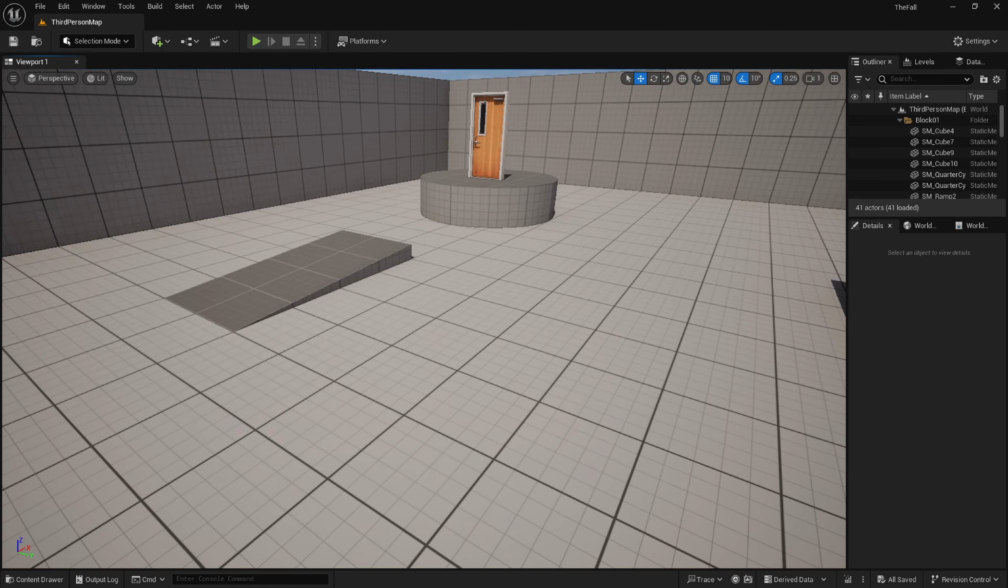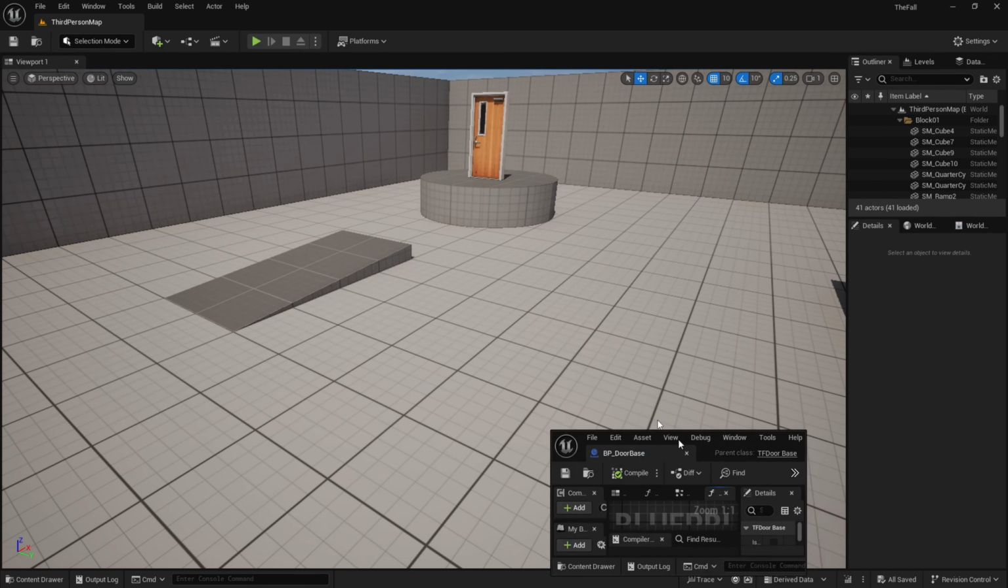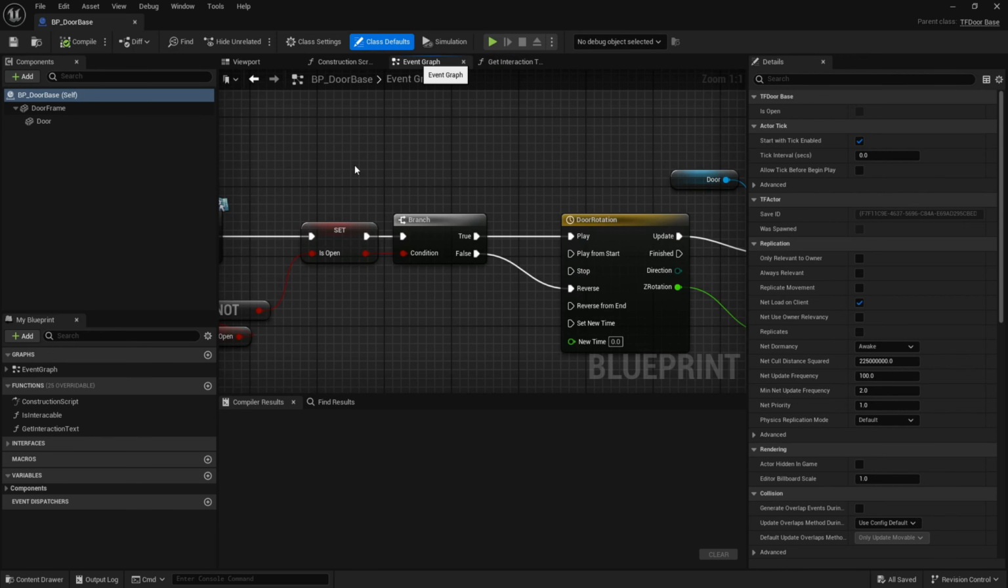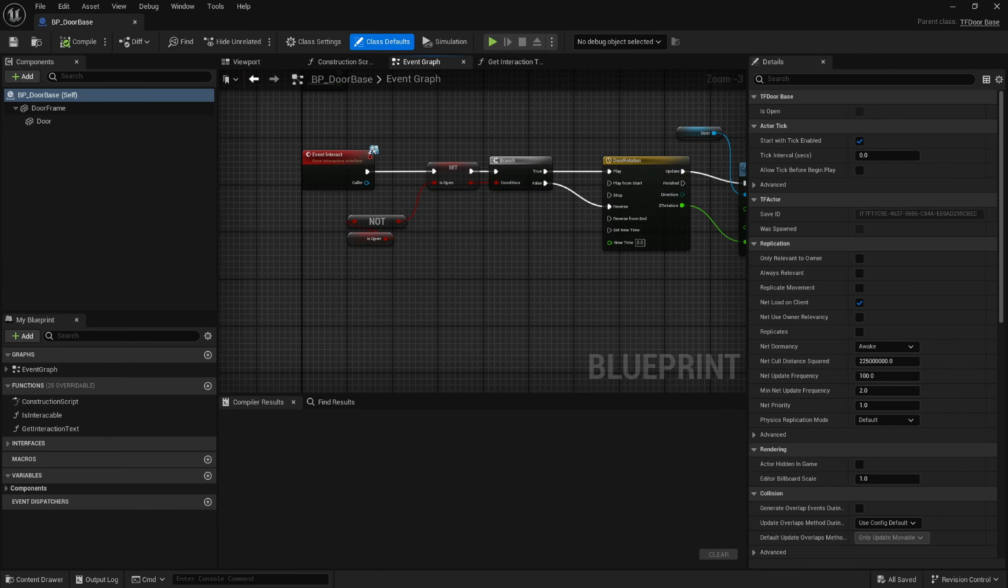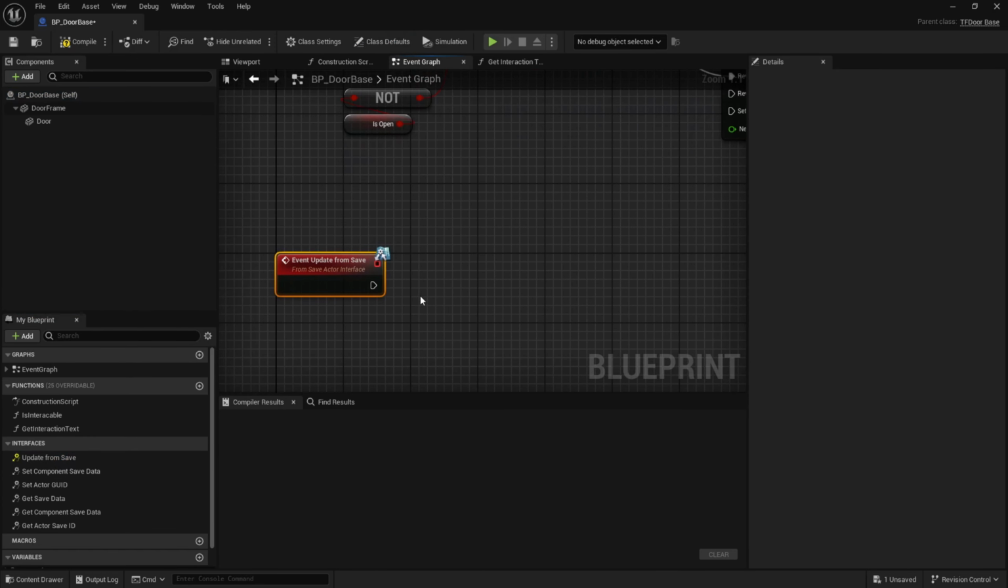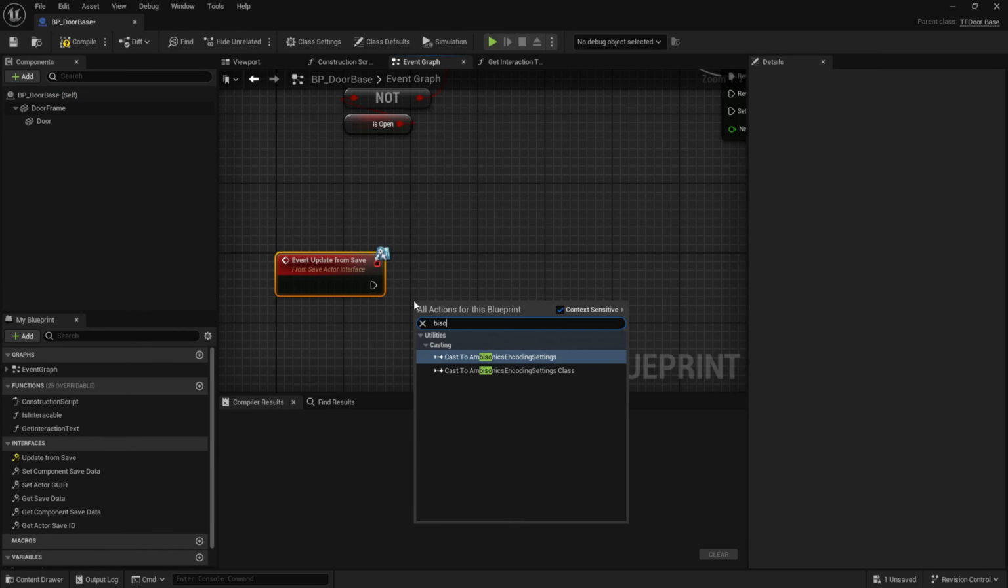So we're going to open up our door base blueprint. And it opened up on a different screen. Let's pull this over here. So go to our event graph, interfaces, and update from save. bIsOpen. Get bIsOpen. Branch.